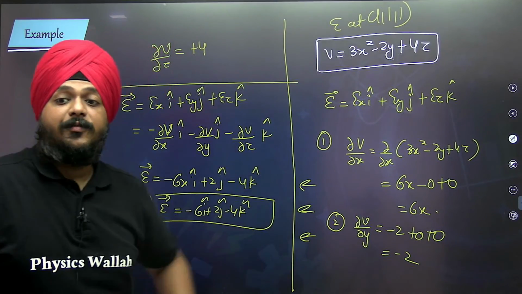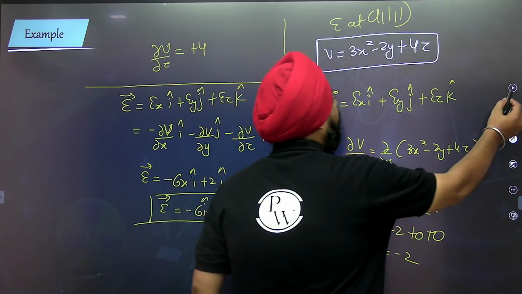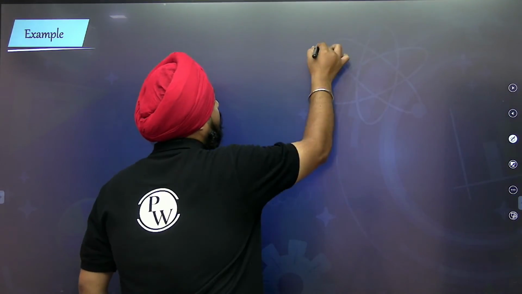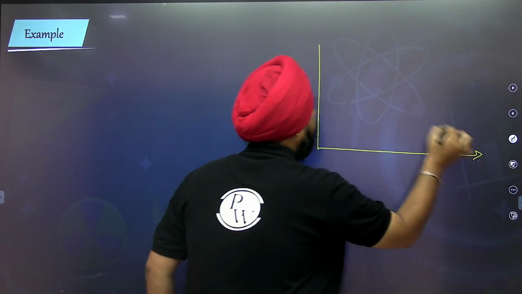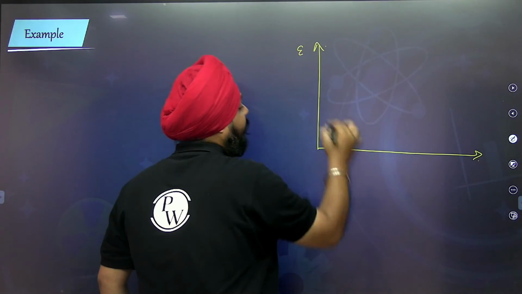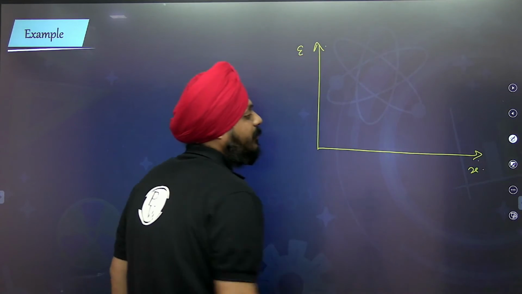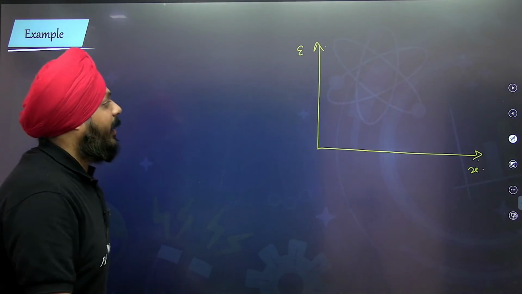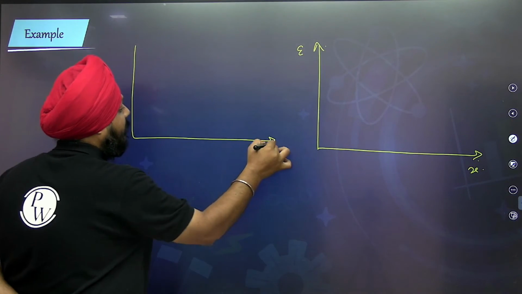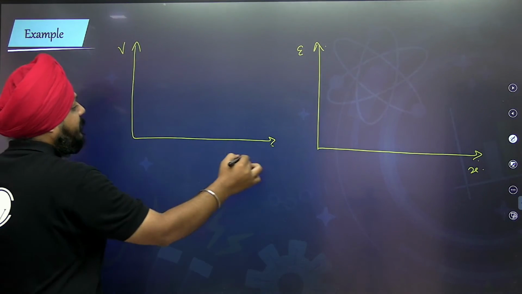What happens when a graph is given? First, the electric field versus x graph, and second, the potential versus x graph.